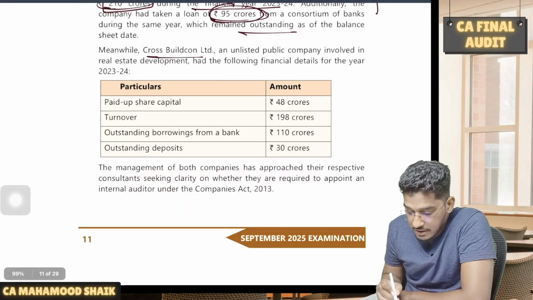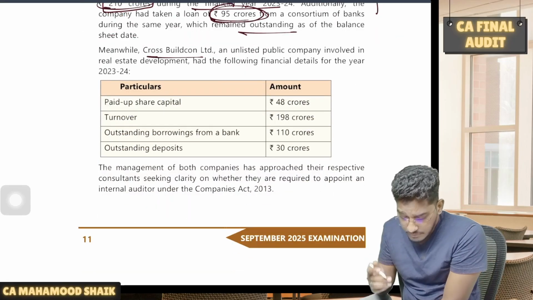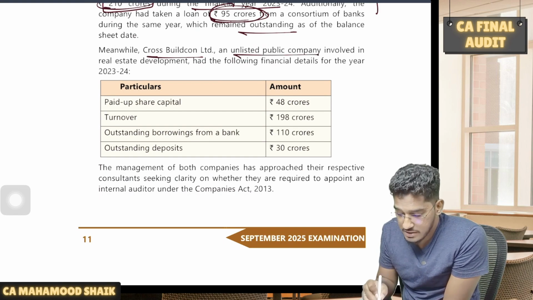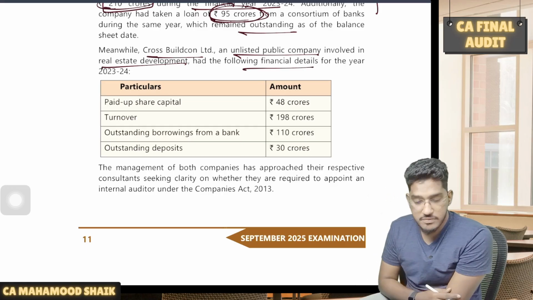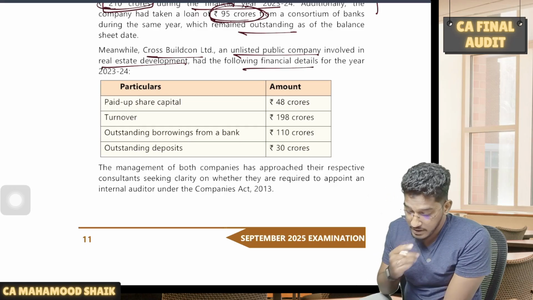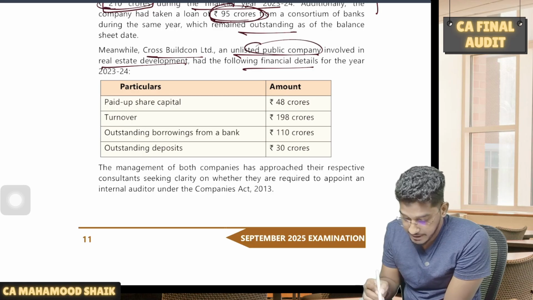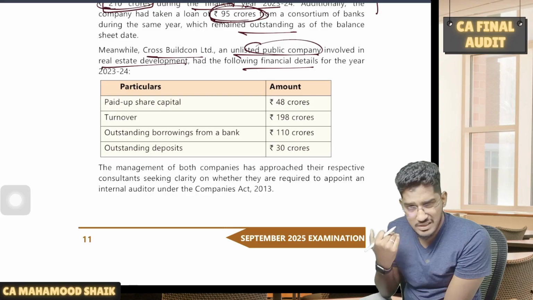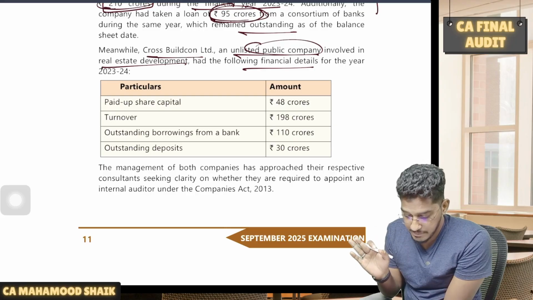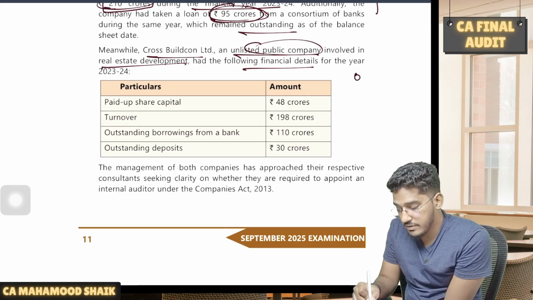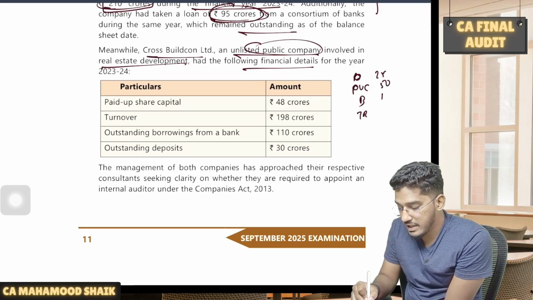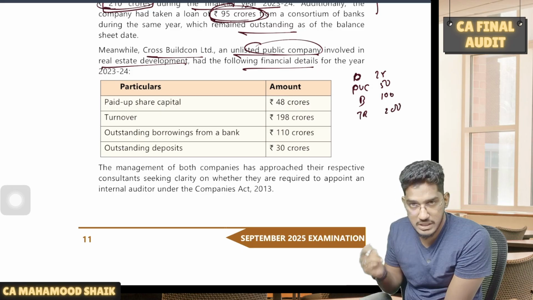Next, Cross Buildcon Limited, an unlisted public company involved in real estate development, had the following financial details for the year 23-24. What are they? So they have a paid up share capital. Now it is a public company, unlisted. If it is listed, straight away we will say internal audit is mandatory, but it is an unlisted public company. If it is an unlisted public company, we will have four conditions: deposits, paid up capital, borrowings, total revenue. So 25, 50, 100, 200. These will be the limits.